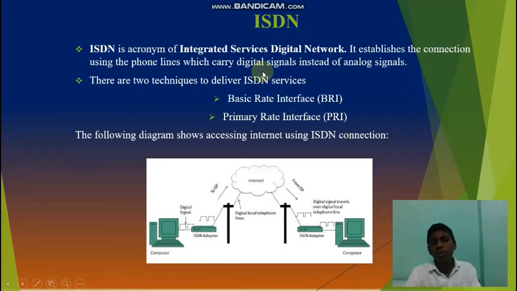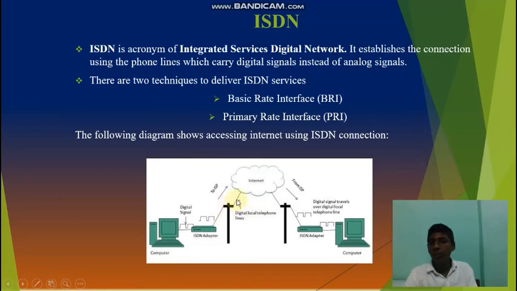There are two techniques: Basic Rate Interface (BRI) and Primary Rate Interface. The following diagram lists the accessing of an internet connection through an ISDN connection. First, the computer, as I said in the modem way, dial-up connection. Instead of a modem, an ISDN adapter is provided. The computer sends a digital signal to the ISDN adapter, then the digital signal is passed through the ISP, and then the internet, over digital local telephone lines.